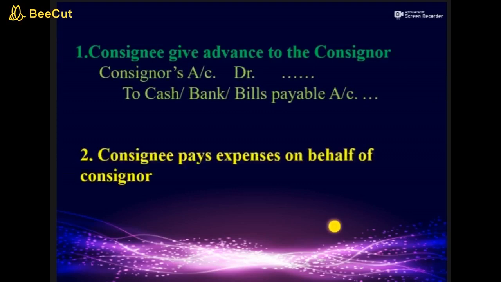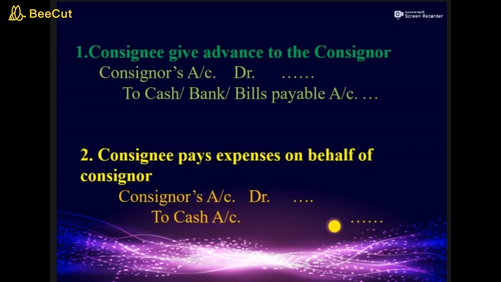Next transaction is when consignee pays expenses on behalf of consignor. Remember, as a consignee, I am not responsible for any expenses of consignment business. So the entry will be consignor's account debit to cash, or if I am paying the amount by cheque, then to bank account.